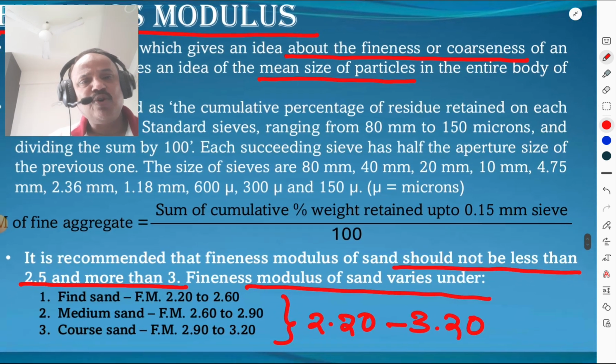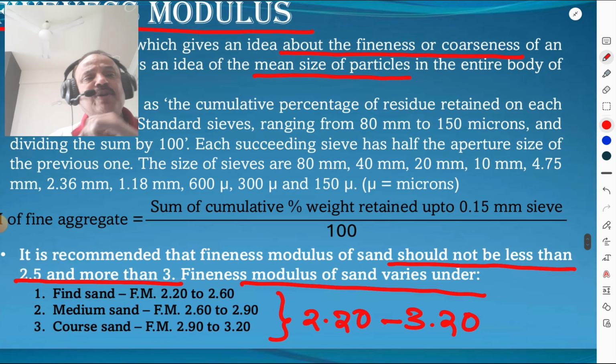What is the fineness modulus of fine aggregate? It is the sum of cumulative percentage of weight retained up to the 0.15 mm sieve, that means the 150 micron sieve, divided by 100. It is recommended that the fineness modulus of the sand should not be less than 2.5 and should not be more than 3. 2.5 and 3 is the range of fineness modulus of fine aggregate.